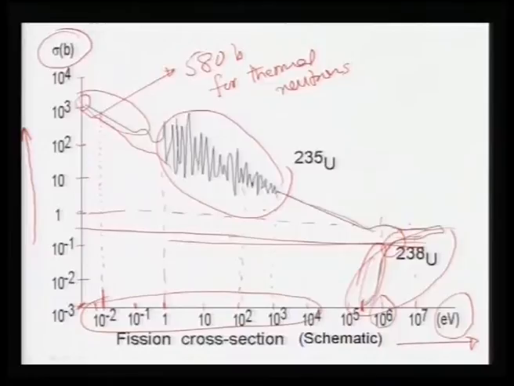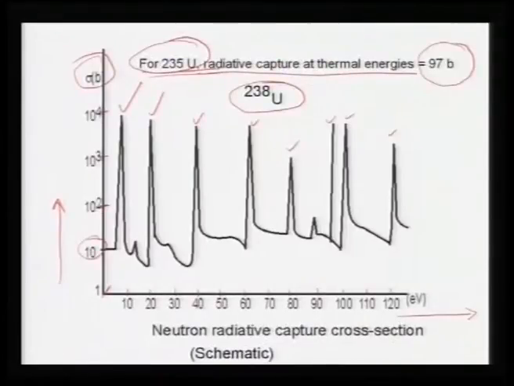So, the magnitudes of these two events should be remembered. 97 barns is the cross section for absorption of neutrons in uranium-235 at thermal energies followed by gamma ray emission, not followed by fission, whereas the cross section for absorption followed by fission is about 600 barns, and both these cross sections decrease as you increase the neutron kinetic energy.